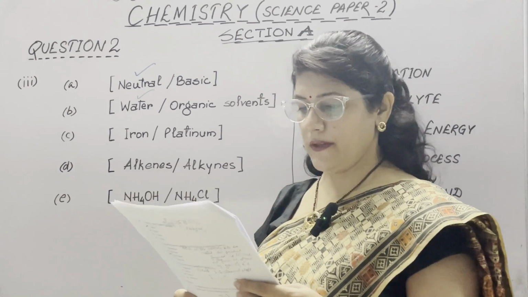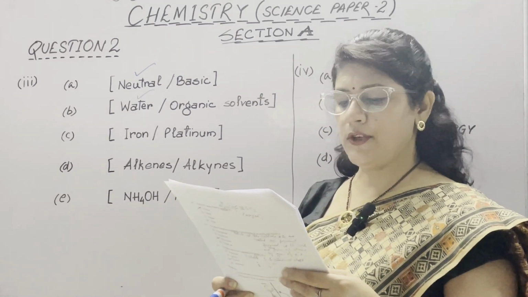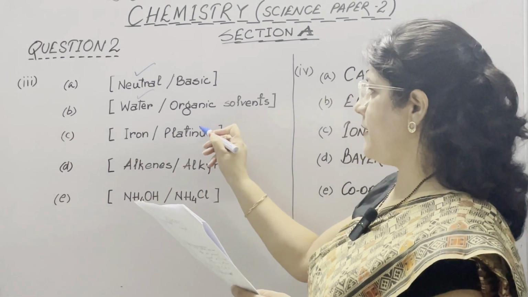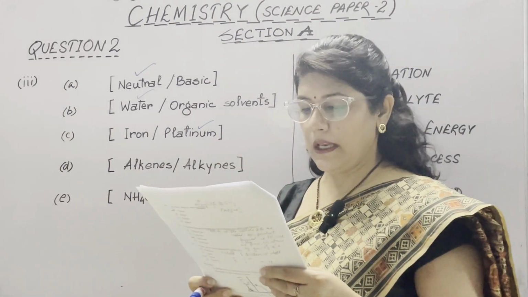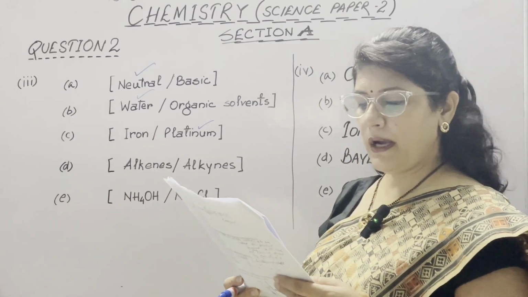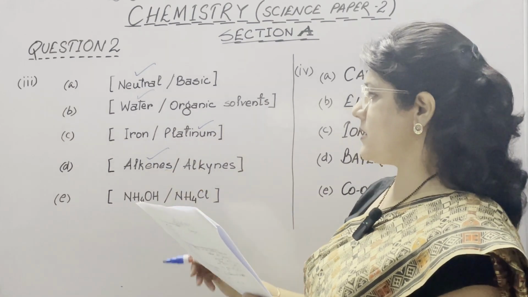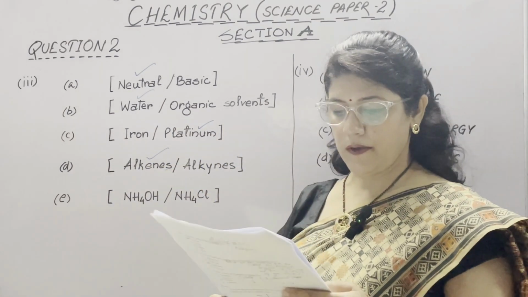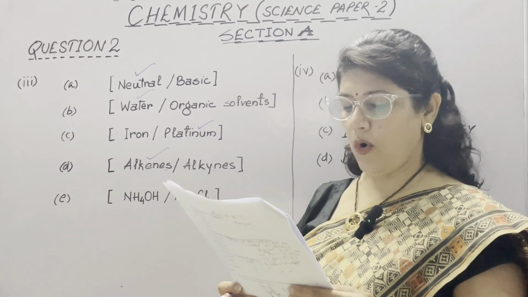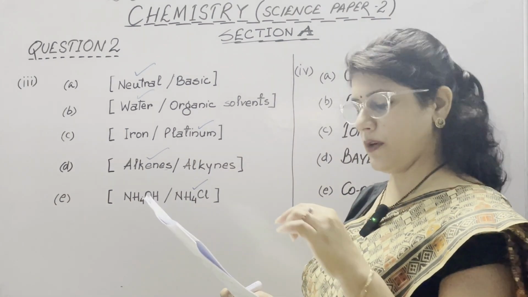C part: an inert electrode used in electrolysis of acidified water is. Out of iron and platinum, we know that platinum is inert because it will not take part in the electrolytic reaction. In D part, hydrocarbons having a double bond. We know that a double bond is ene, so these are alkenes. Alkynes have a triple bond. E: an alkaline gas gives dense white fumes of ammonium chloride with hydrogen chloride gas.